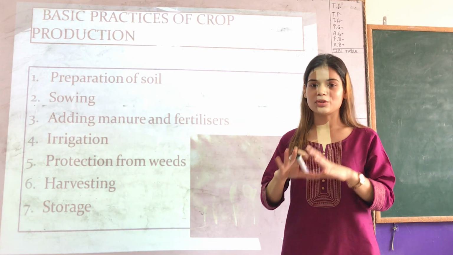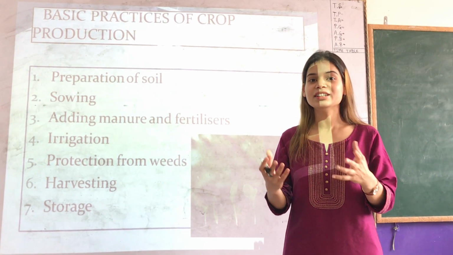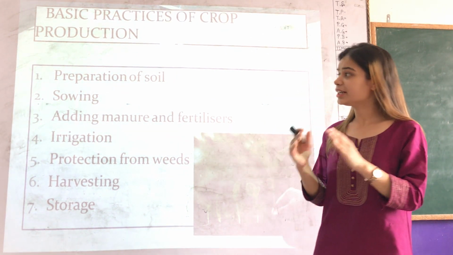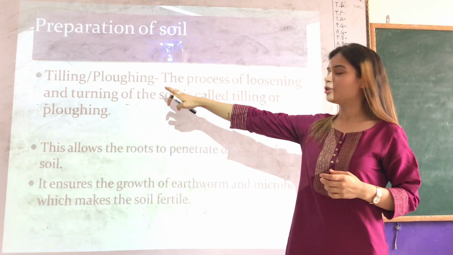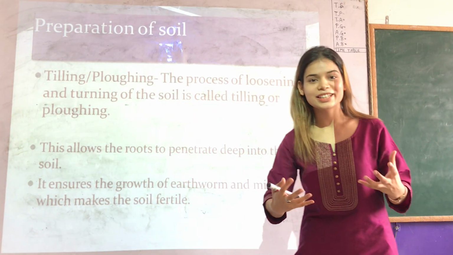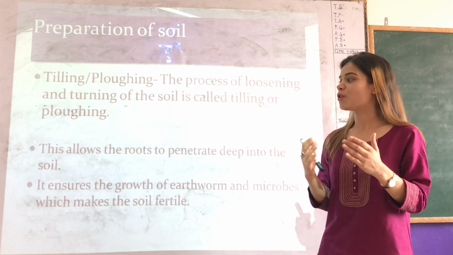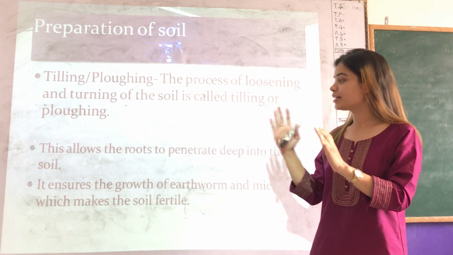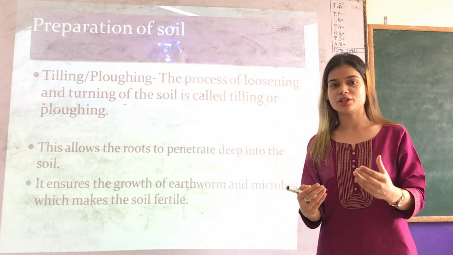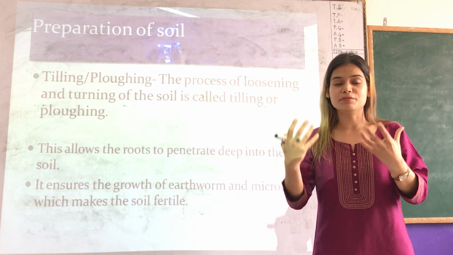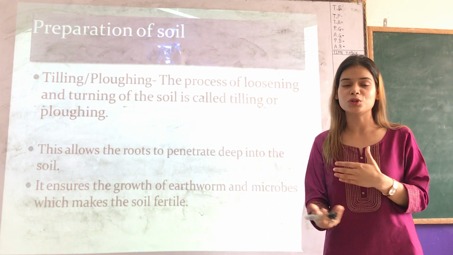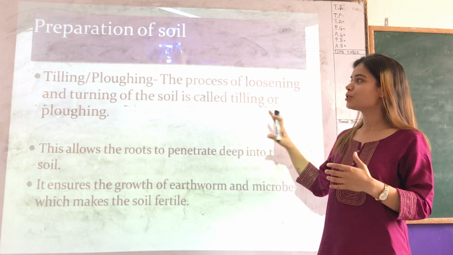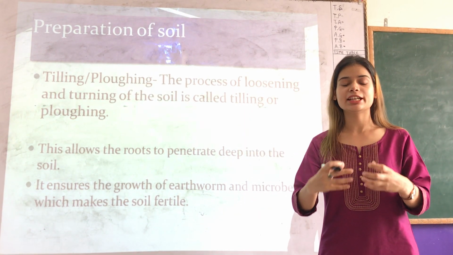As you will see here on the screen, what is tilling? Tilling and plowing: the process of loosening and turning of soil is called tilling. It allows the roots to penetrate into the soil and absorb all the nutrients, and it ensures the growth of earthworms and other bacteria. So this is what we call tilling and plowing.